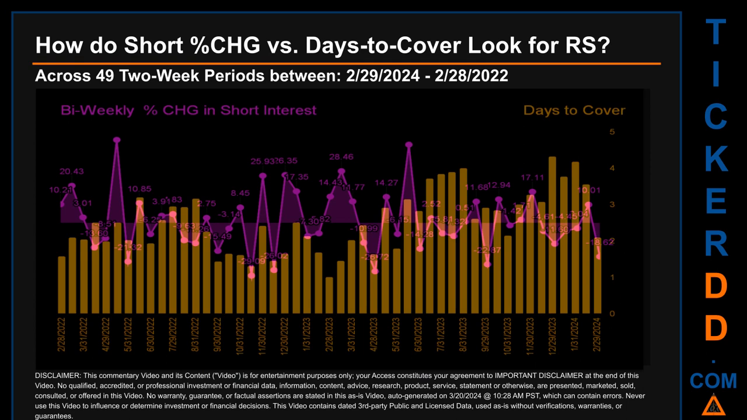The average days to cover was about 2.53. The biggest days to cover was 4.33 and it happened once on December 29, 2023 settlement date.